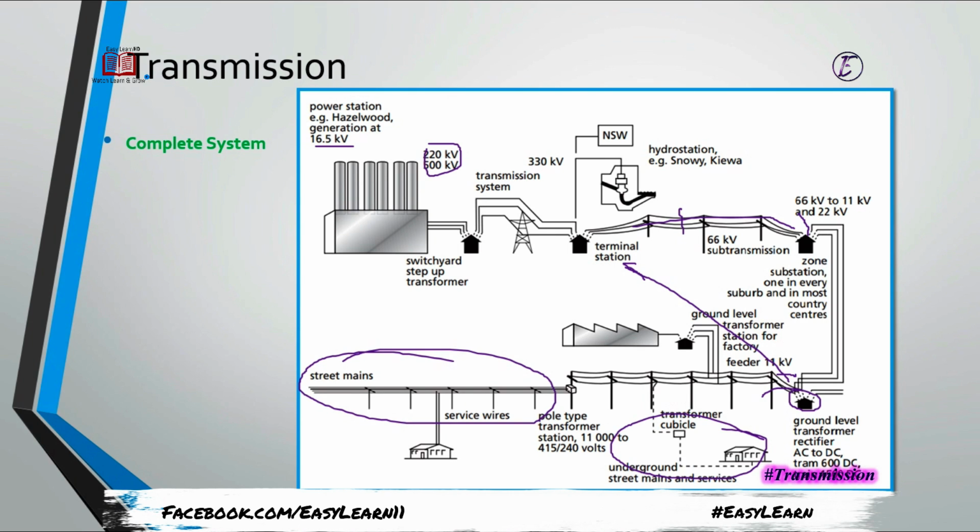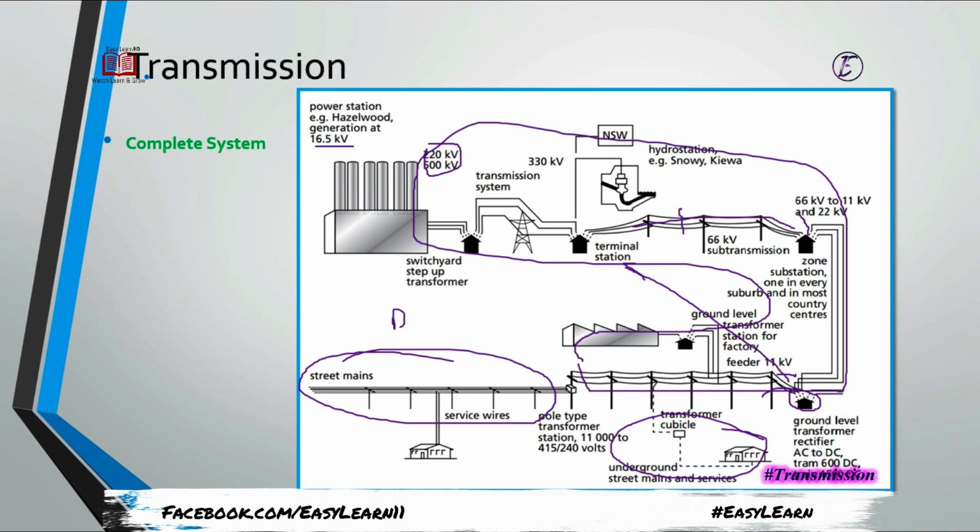Before the 11 kilovolt is reduced into 220, the system used is called the transmission system. Then this one is the distribution system, while the earlier part is the transmission.